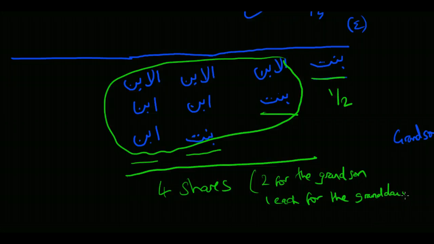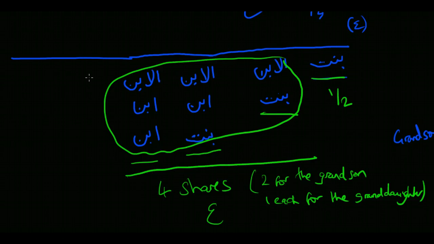And what you'll notice is that this occurs even though there's 1 granddaughter and there's 1 great granddaughter. They're treated equally, and it doesn't matter that the granddaughter is higher, closer to the deceased than the great granddaughter. They all come together so that they receive the asaba. They receive the other half of the estate after the daughter's received her half. We can also consider a few more situations.